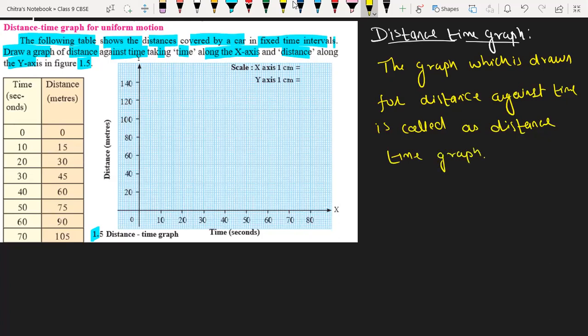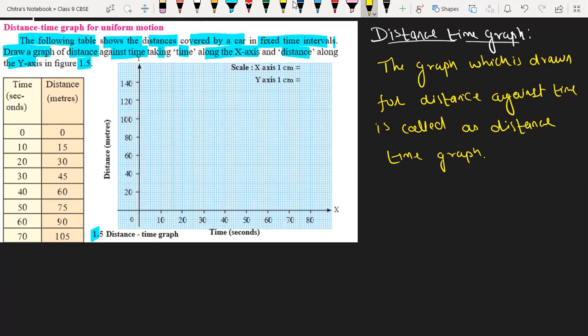Okay, understood everyone? What is a distance time graph? Everyone understood what is a distance time graph? Yes, sir.